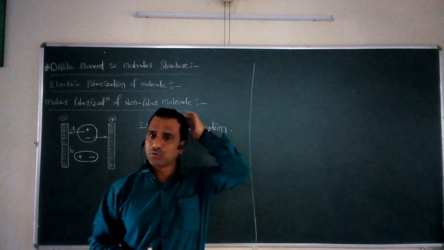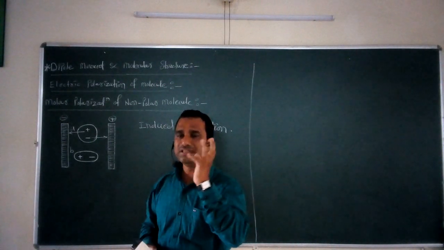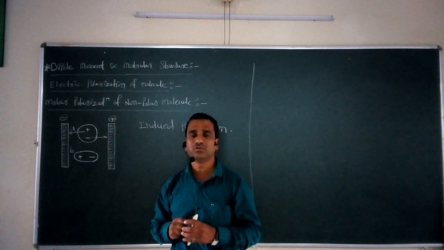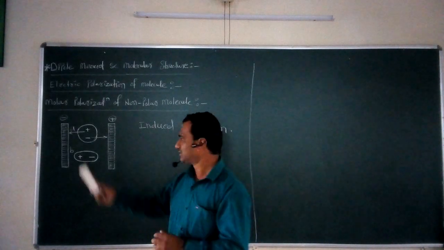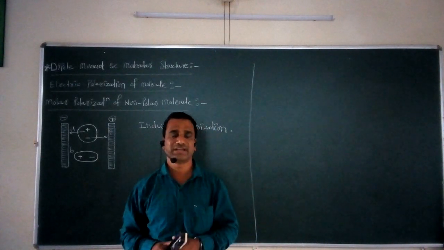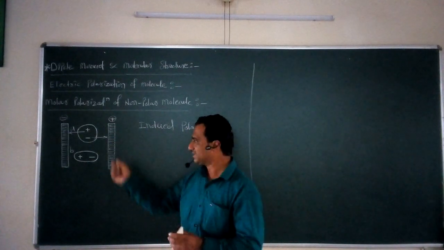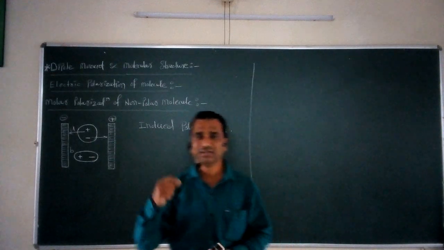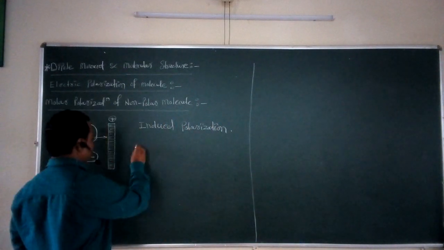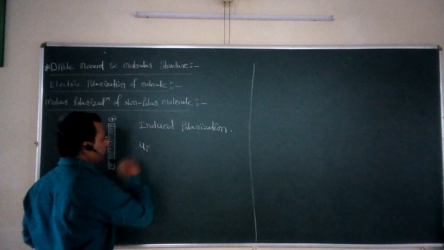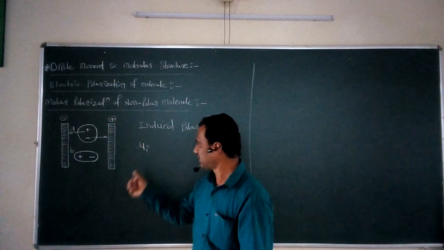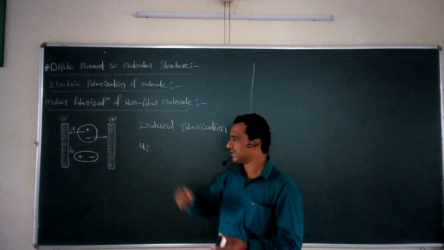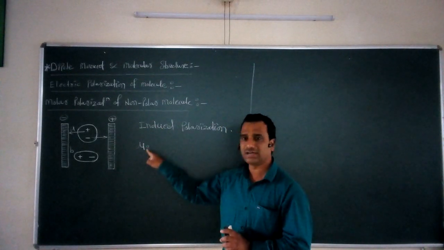Now, if we want to correlate the polarizability of a molecule with the dipole moment, we are interested in calculating the dipole moment of such a molecule. Now we know that this type of polarization of the molecule is called induced polarization, and that's why the dipole moment for such a molecule is called mu I. Mu stands for dipole moment and I stands for induced, so it is called the induced dipole moment.